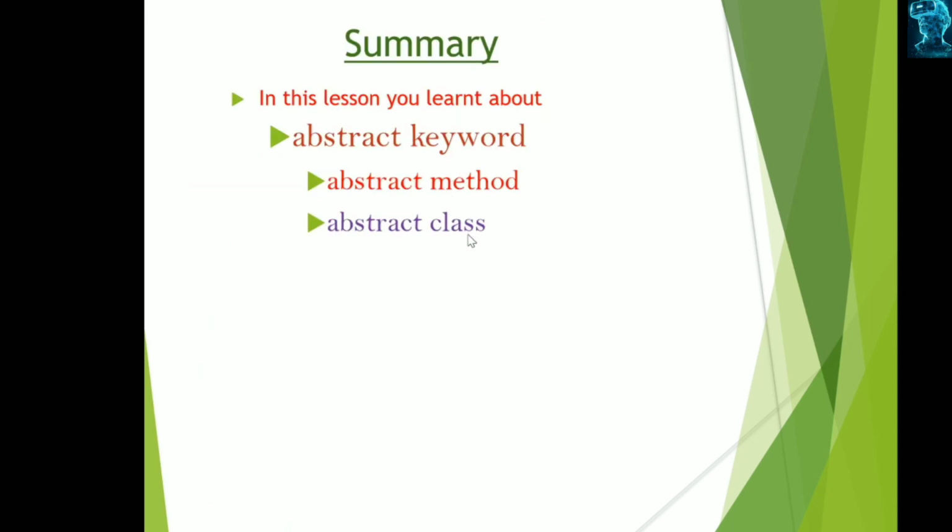As a summary, we learned about the abstract keyword. The abstract keyword is used for abstraction, which is the main concept in Java. Abstract can be used for a method as well as a class. When a method is defined as abstract, that method becomes an abstract method. And when a class is defined as abstract, it can be used as the model class or parent class or super class. Abstract classes cannot be directly instantiated with the help of the new keyword.